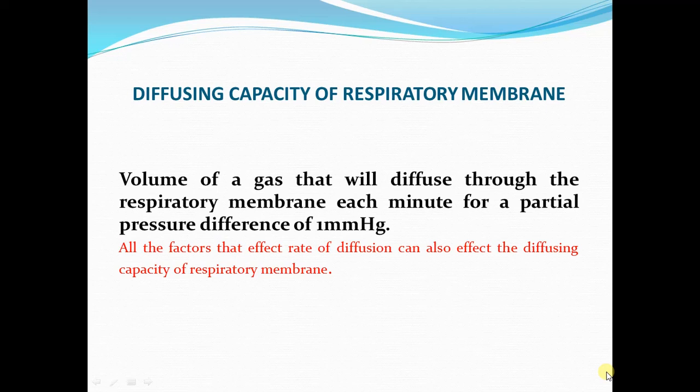So we will begin with the definition of the diffusing capacity of the respiratory membrane.